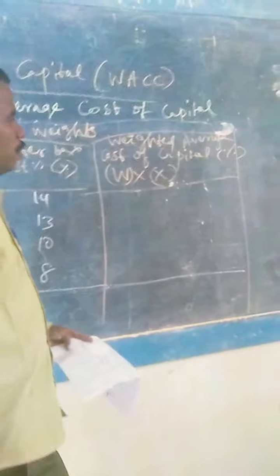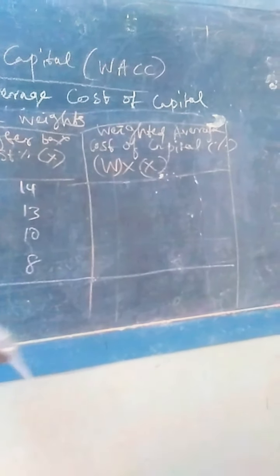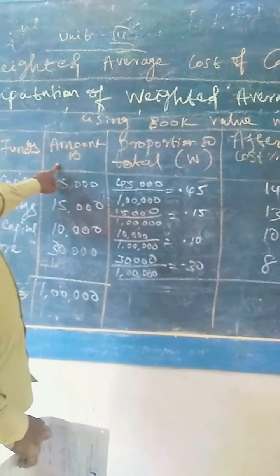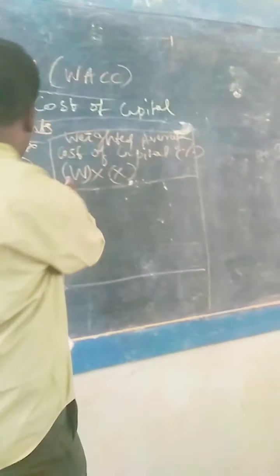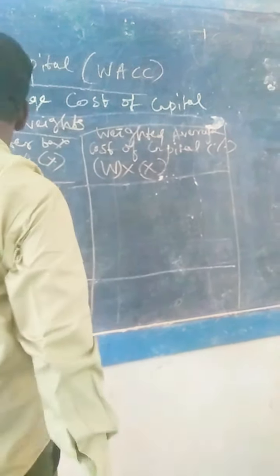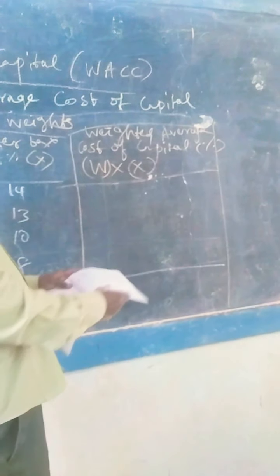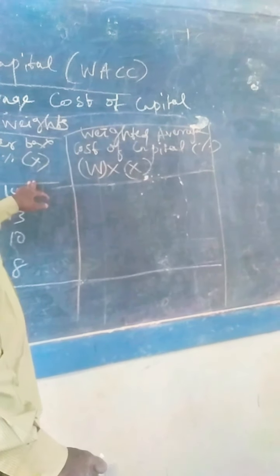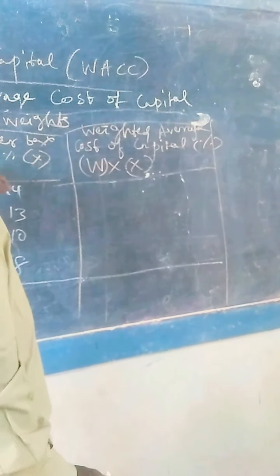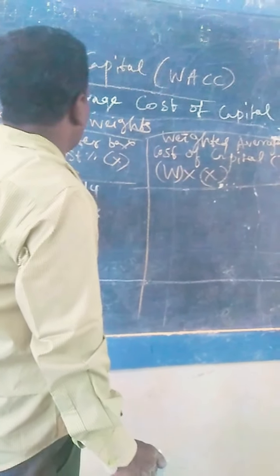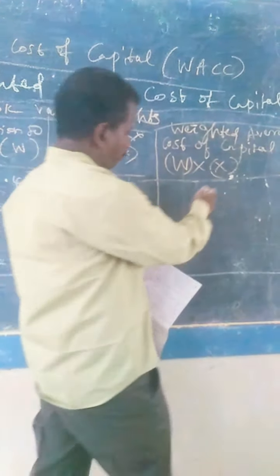The last column is multiplied: second column and fourth column. That is called W into X. The last column is to be derived from third column into fourth column.